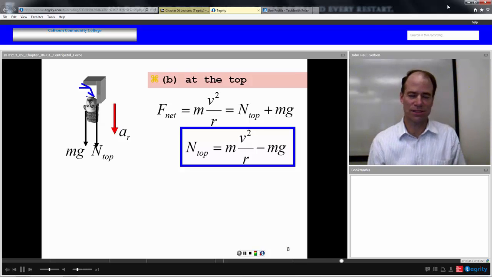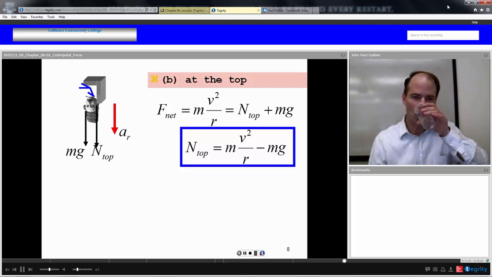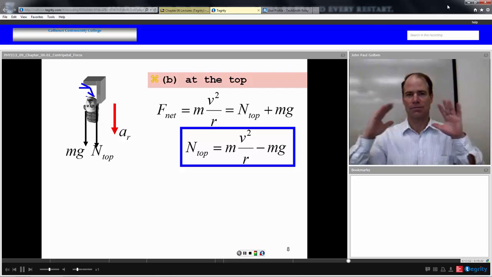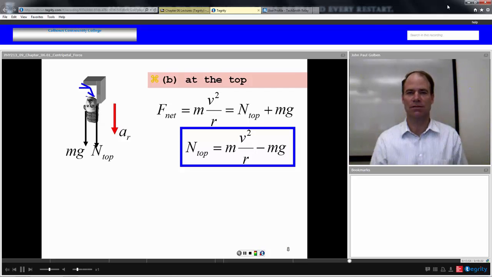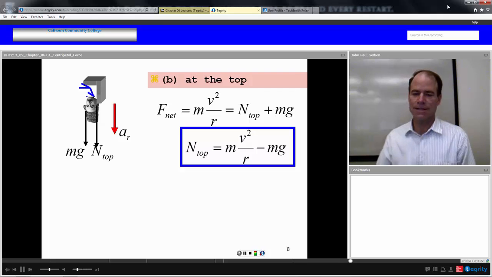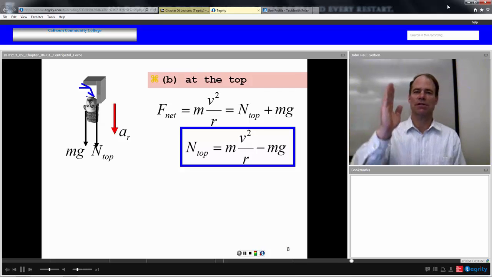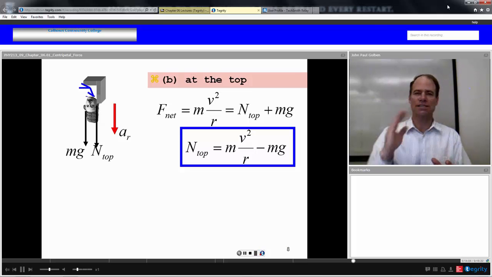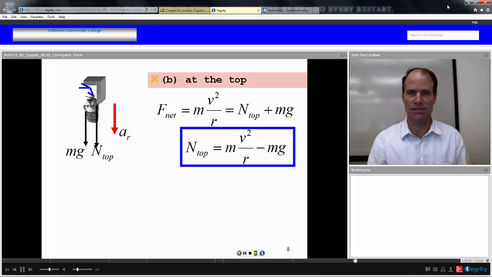NASA employs this technique in the airplane that they call the KC-135. The KC-135 is a reinforced plane. It's a regular plane, but it's got extra metal and rivets on the side to allow it to take extra stress. And it goes through these parabolas. As it's going up through the top of a parabola for about 20 seconds, it achieves basically zero gravity, or, well, the semblance of zero gravity.